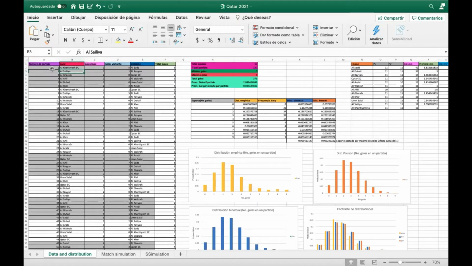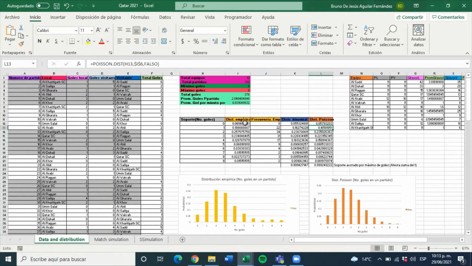We will get the probabilities of the teams winning, losing, or tying, and the probabilities when they play as a local team or away, the total of goals, and a table showing the average goals, goals in favor, and goals against. Like we have the number of games that we will play, the local team, the away team, the goals from the local team, the goals from the away team, and the total number of goals for each team of the league. So now let's get to the exercises.